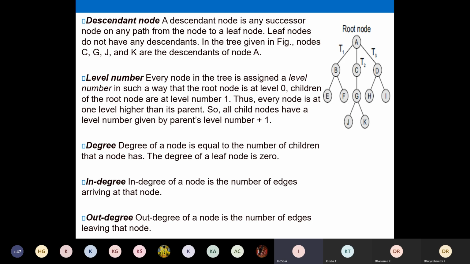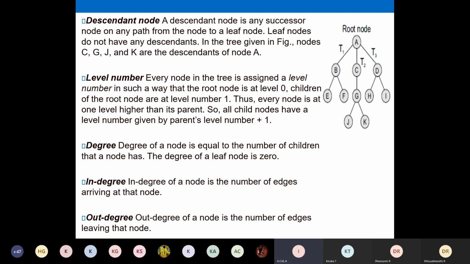Thus every node is at one level higher than its parent. All child nodes have a level number given by the parent's level number plus 1. The root node has level 0, so all its children will be one level greater than the root node. So B, C, and D are at level 1, and E, F, G, H, I are at level 2. The level of B, C, D is 1; you add 1 to that, and you get the level of E, F, G, H, and I. The level of E is 2, the level of F is 2.